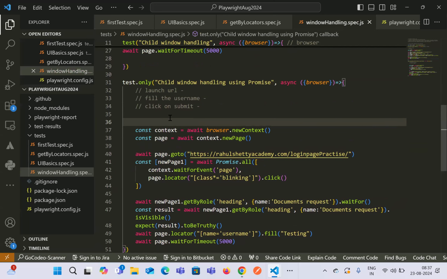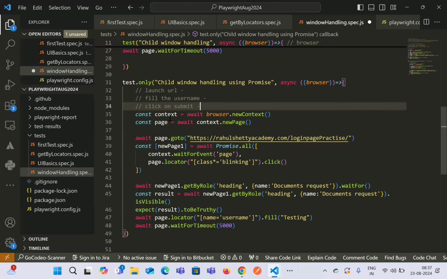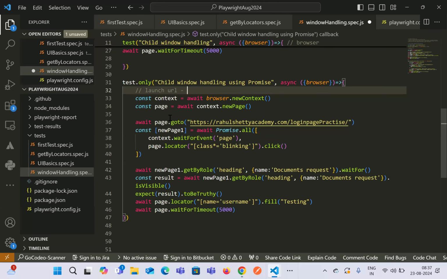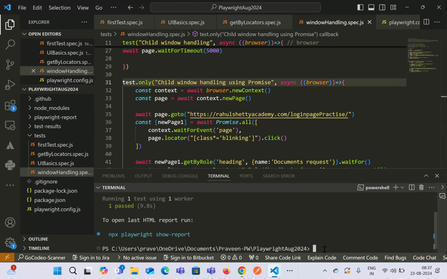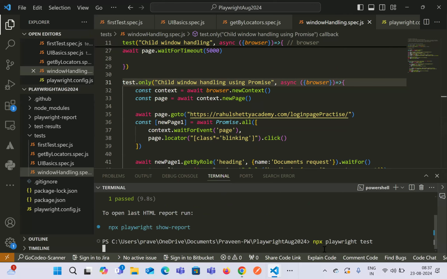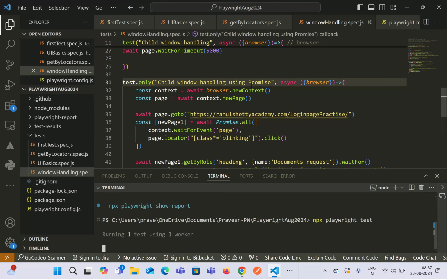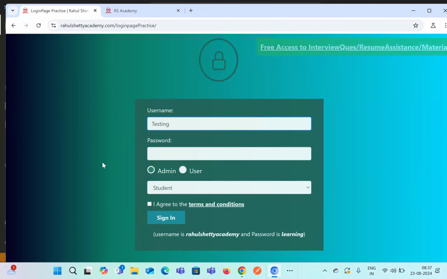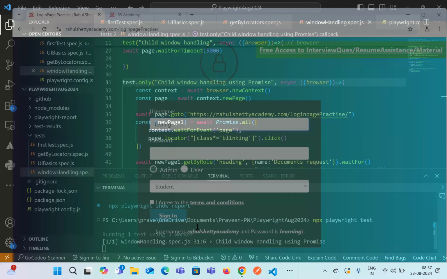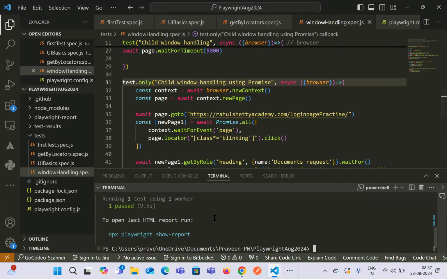So there are two ways in which we can handle multiple windows or child windows, multiple tabs in Playwright. Okay, so let's try to run this. I've used only on the child window handling using Promise.all. Right, so it clicked on this, it identified, and if you go back here, it has also filled the testing part, and then the system. This is also working in the same way.